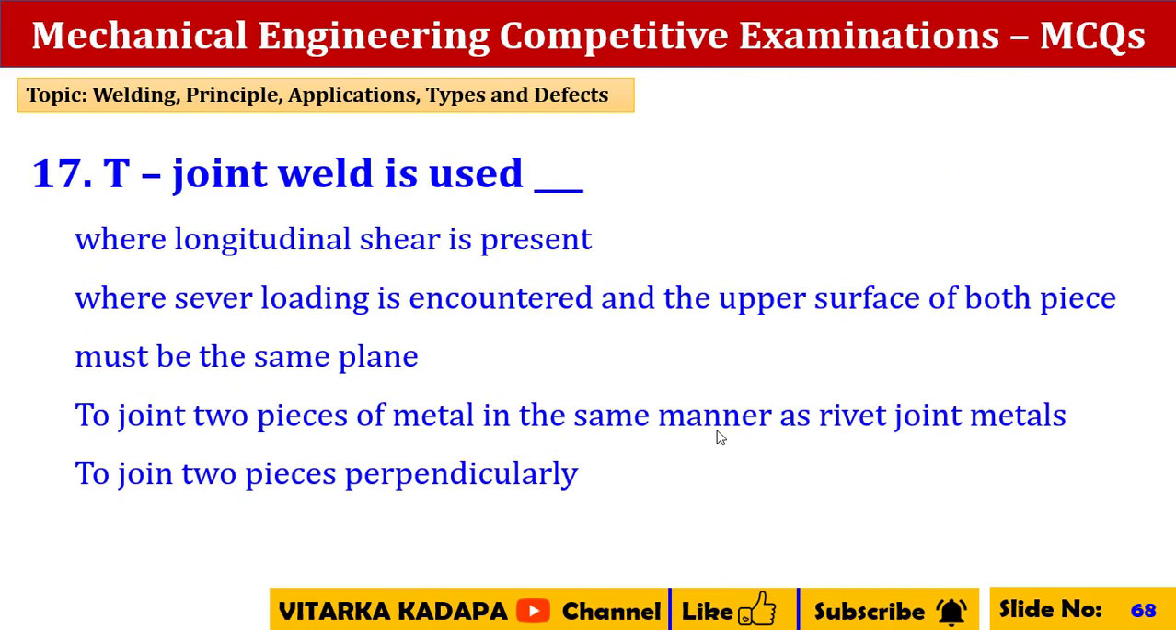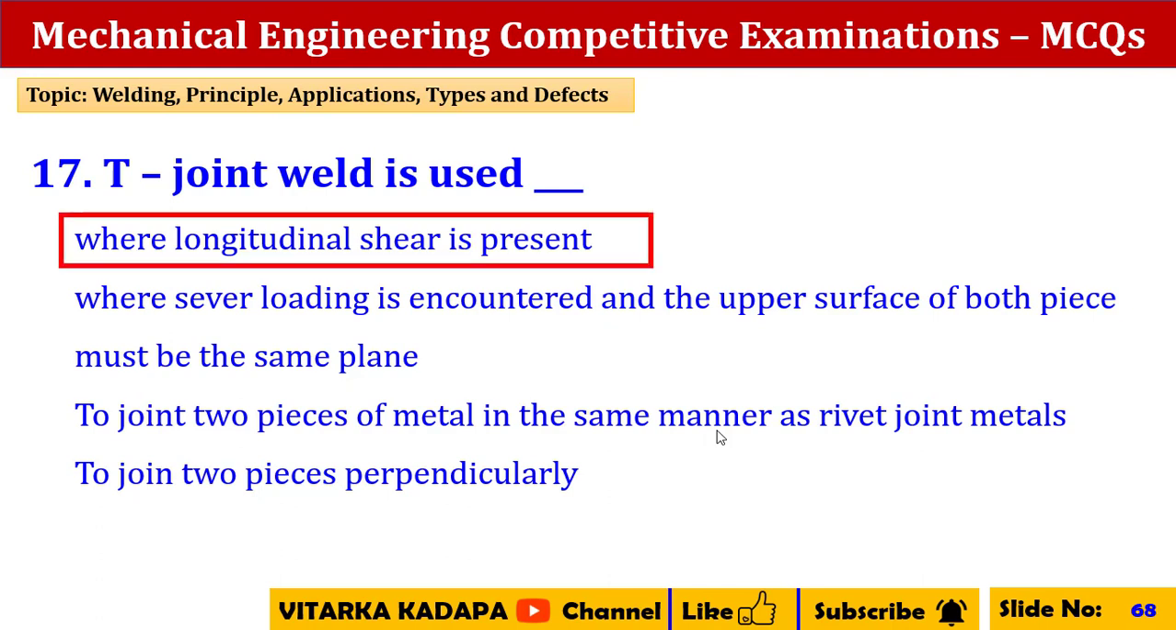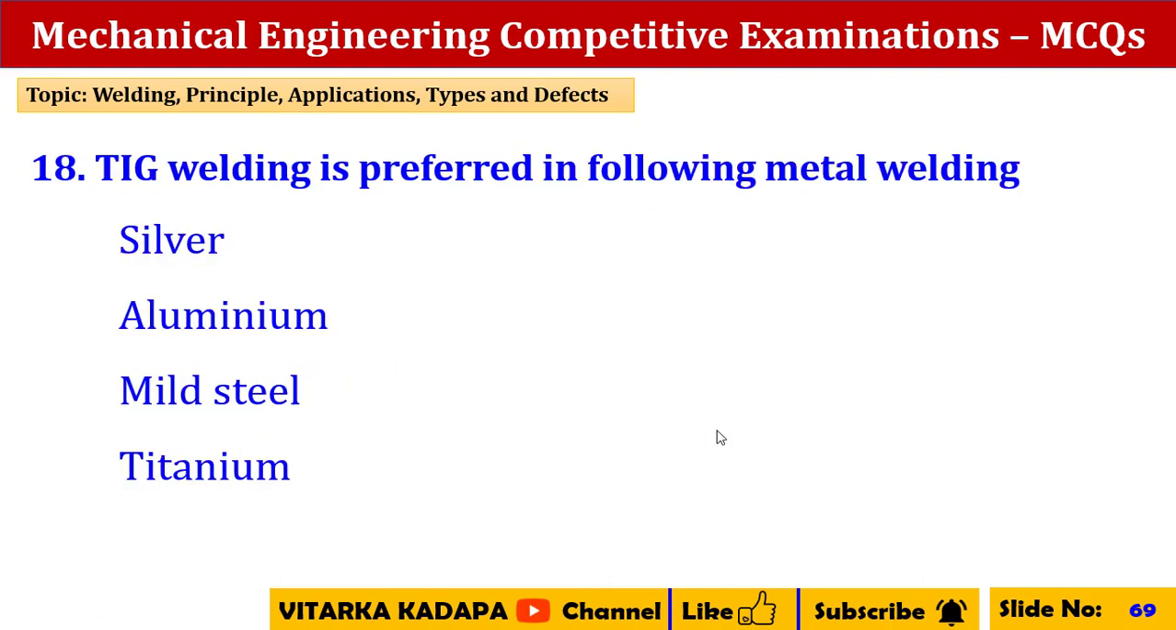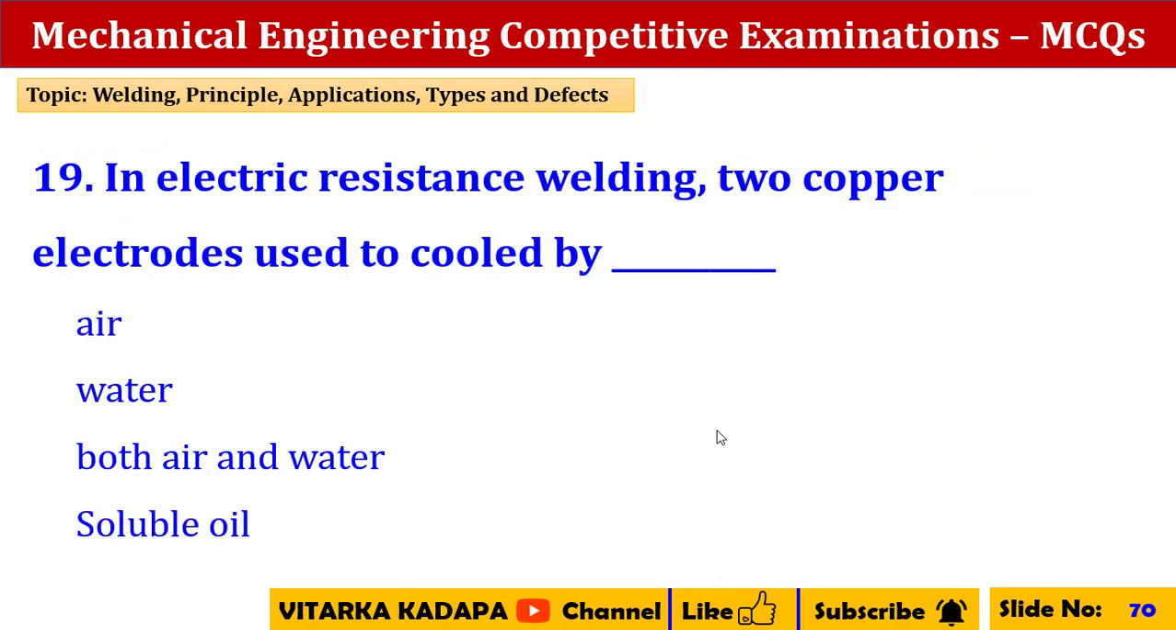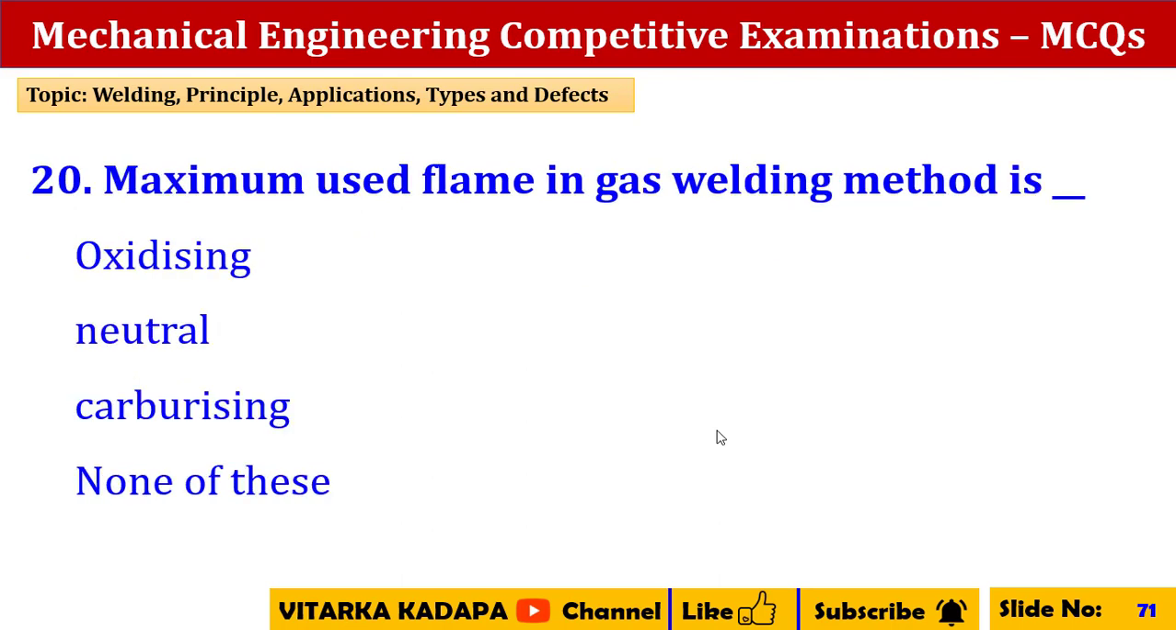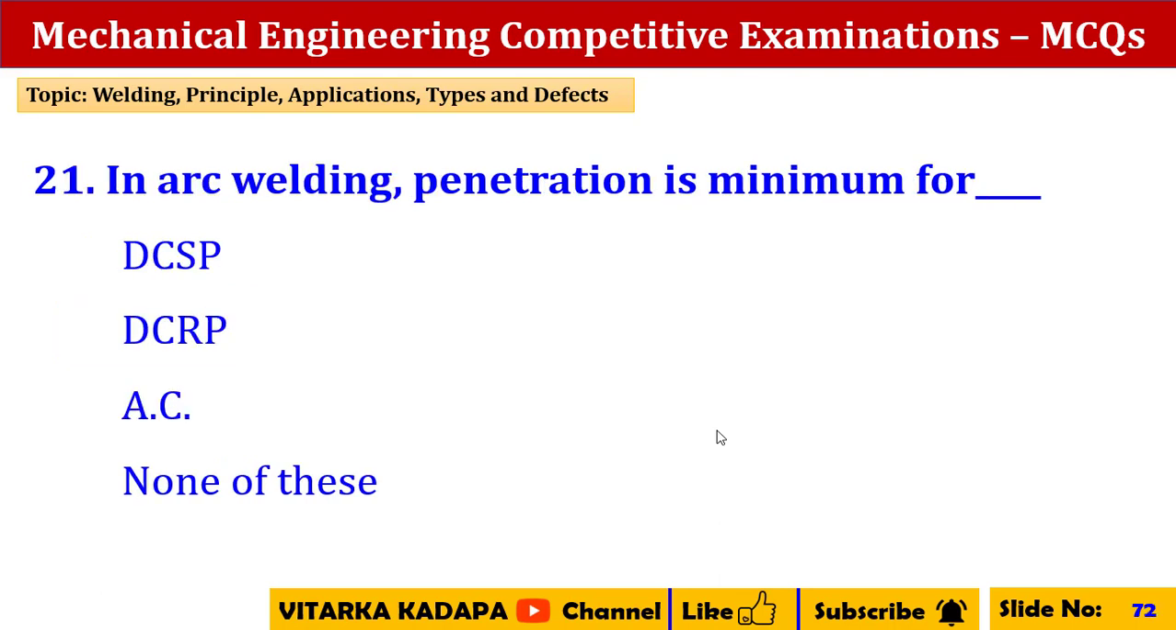T-joint weld is used where longitudinal shear is present. TIG welding is preferred in the following metal welding: aluminum. In electric resistance welding, the two copper electrodes used are cooled by both air and water. Maximum used flame in gas welding method is neutral flame.